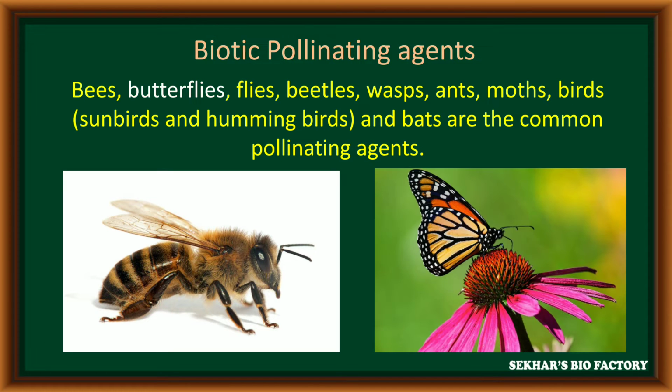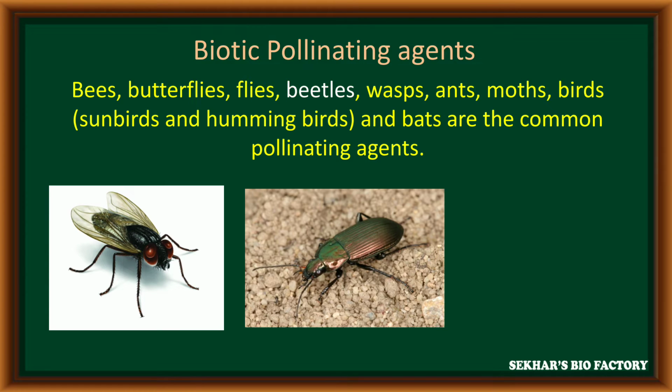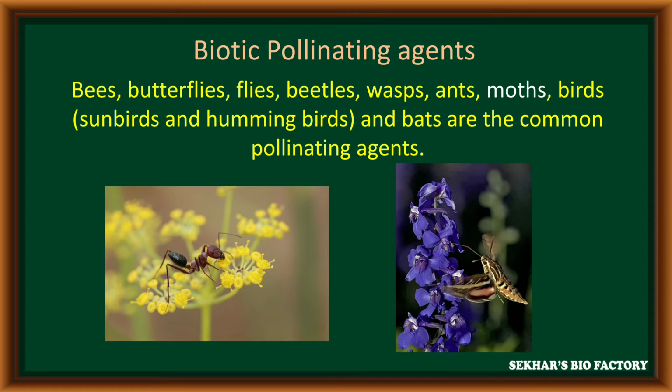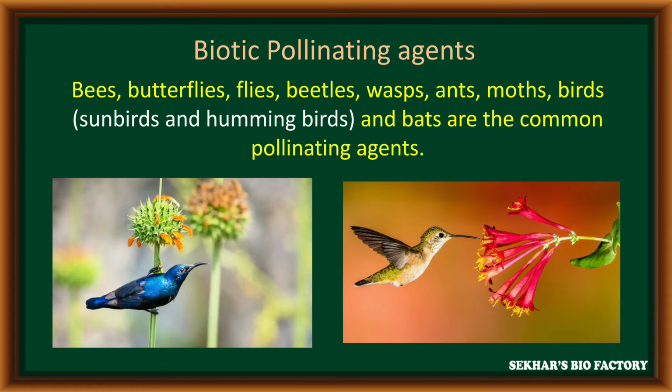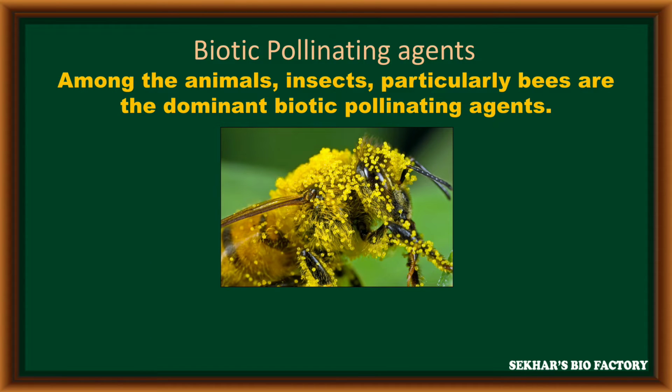bees, butterflies, flies, beetles, wasps, ants, moths, some of the birds like sunbird and hummingbird, along with bats are the common biotic pollinating agents. Among these insects, especially honeybees are the dominating pollinating agents in sexual reproduction.